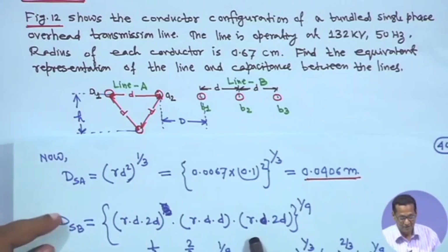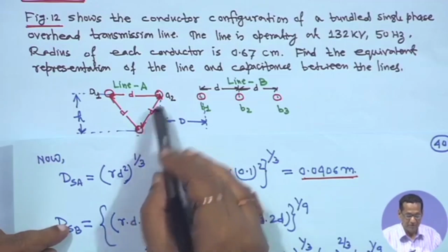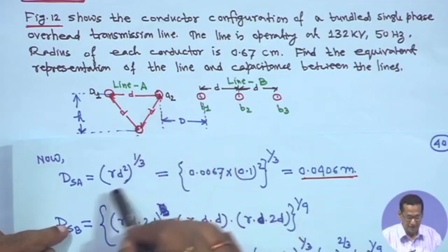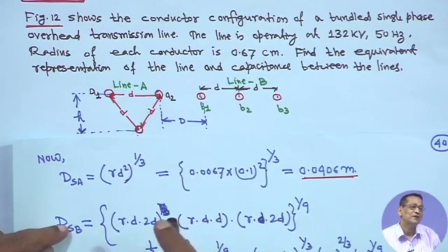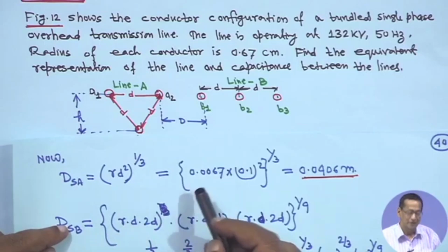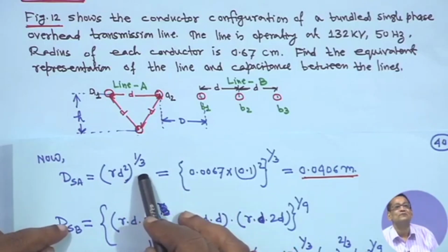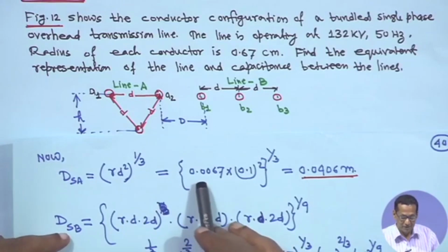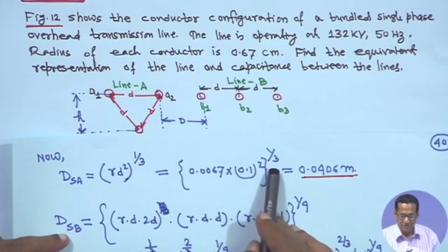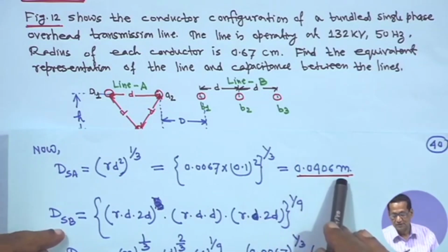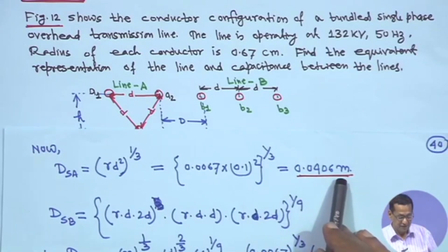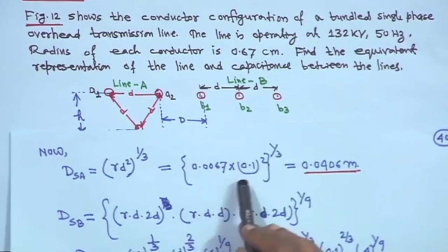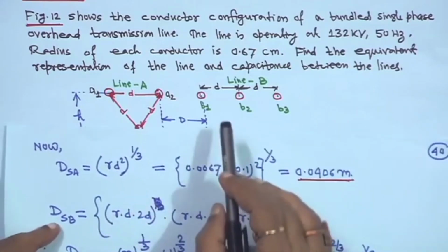Similarly, for here all will be the same. So, ultimately if you take (R D square) into (R D square) into (R D square) to the power 1/9, ultimately it will become (R D square) to the power 1/3, right. So, 0.0067 into 0.1 square to the power 1/3. So, 0.0406 meter, right.